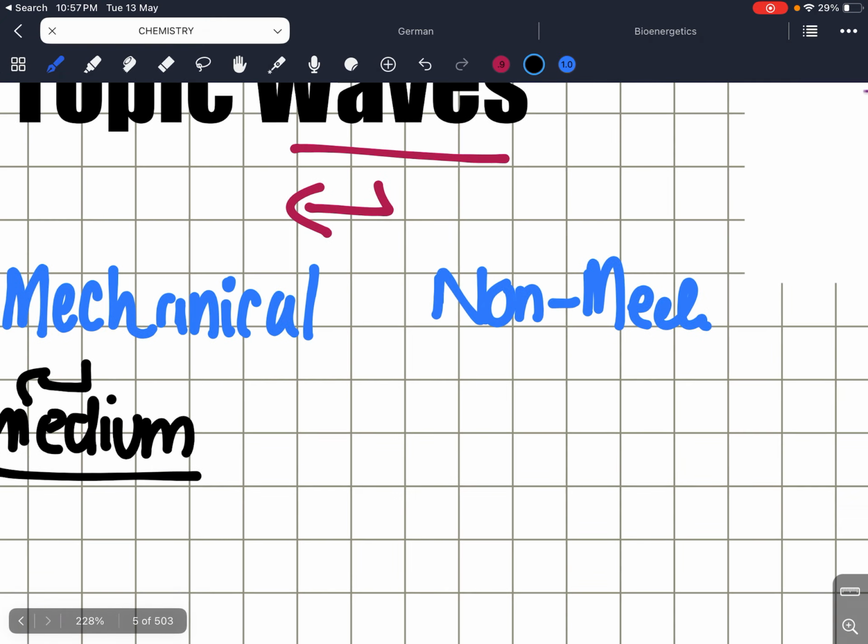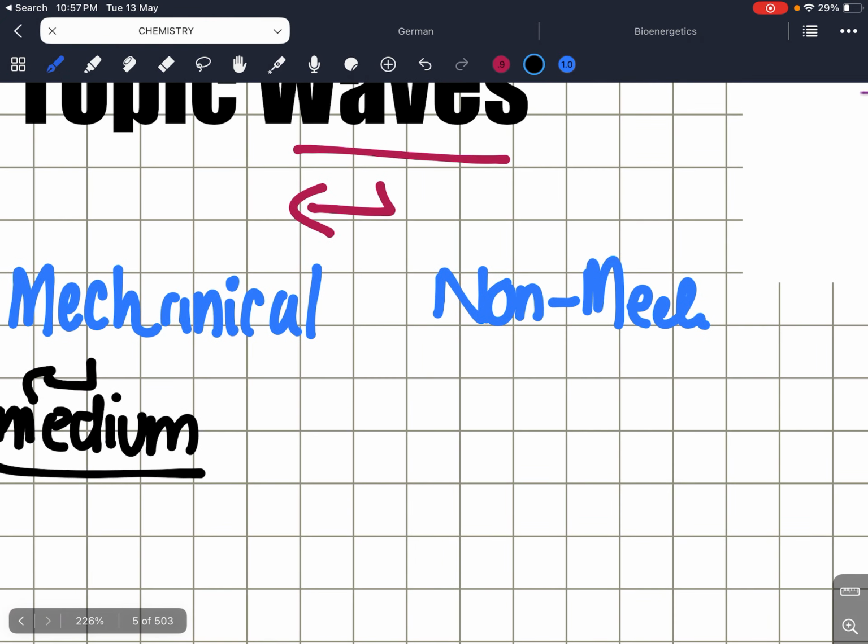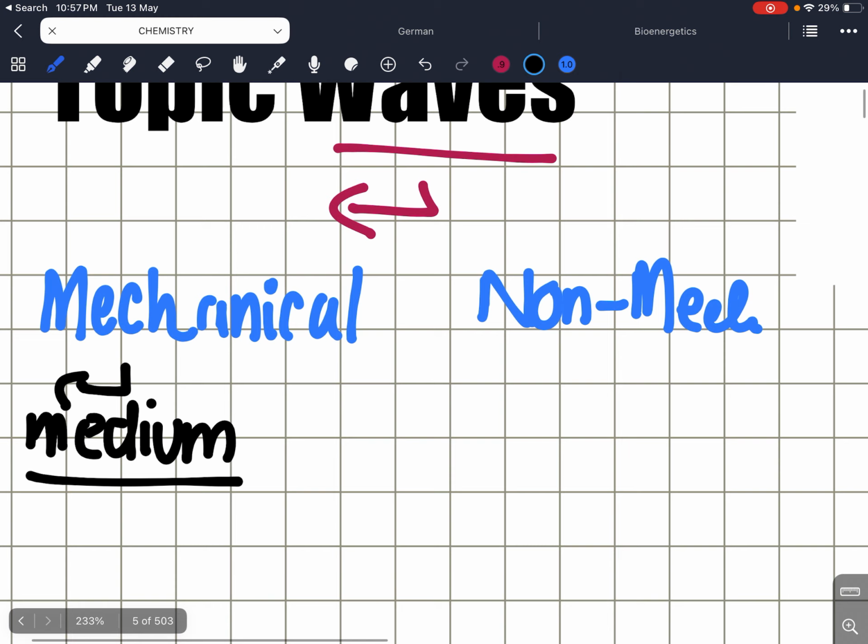But non-mechanical waves do not have a medium. If I give you an example of mechanical, ocean waves are mechanical. Sound waves are also mechanical because they have a medium. But if I talk about non-mechanical, it does not require what? A medium. For instance, sun rays. Sun rays do not need any sort of medium.